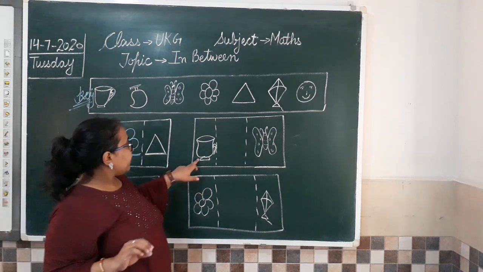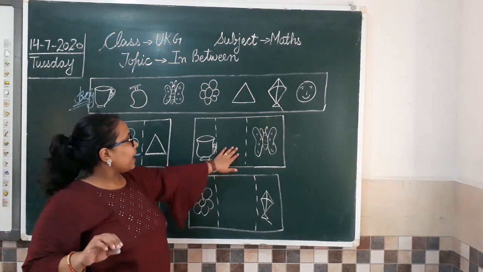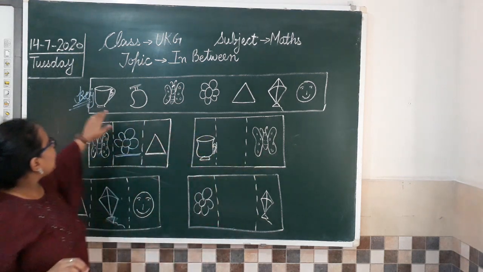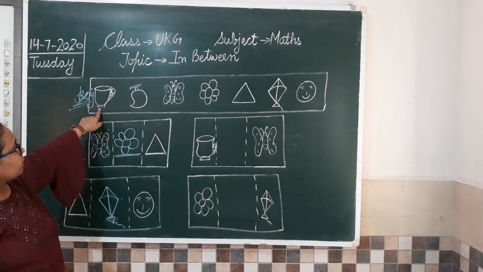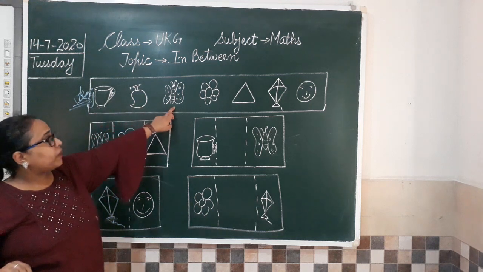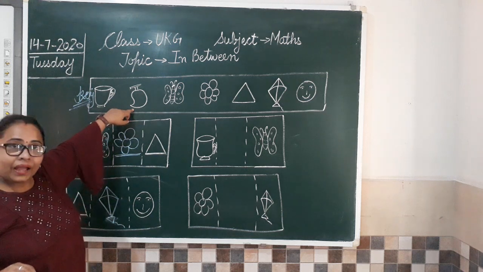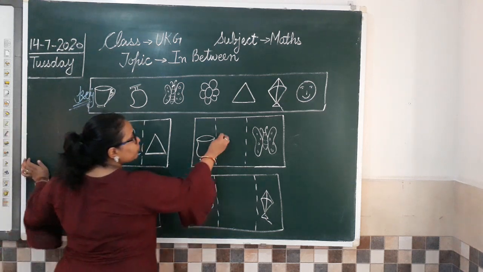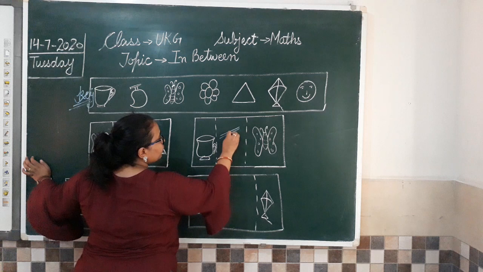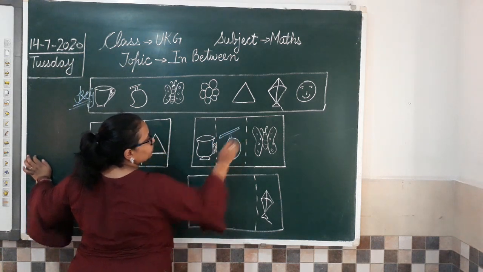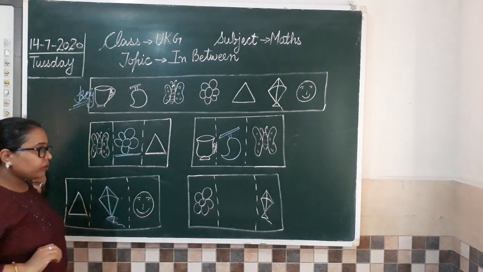Now moving to the next. Cup. Then I have a blank space and I have a butterfly given. So I am going to search for cup. Then there is a blank space and I have butterfly. So this blank space is for mango. Yes. So which picture am I going to draw here? I will draw the picture of a mango like this. Is that clear to all of you?